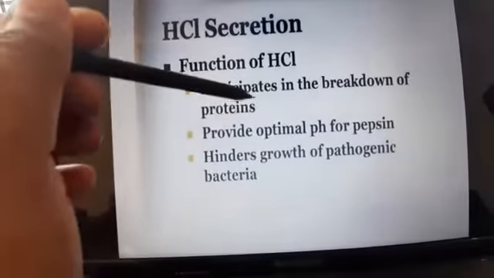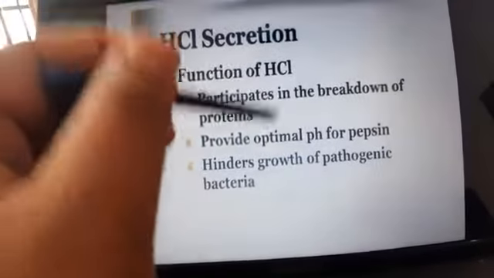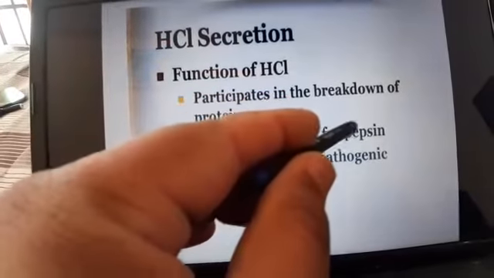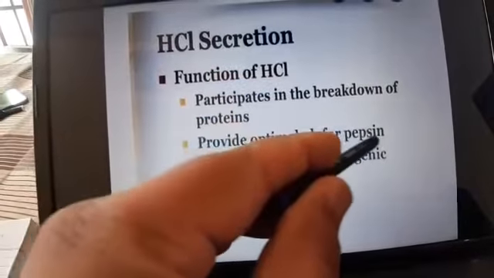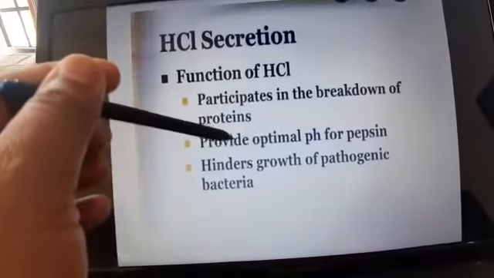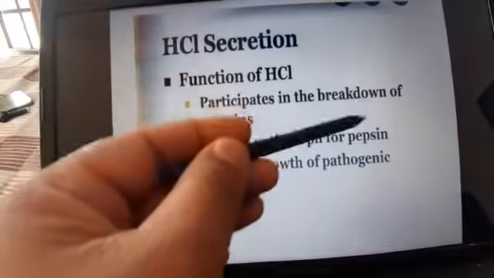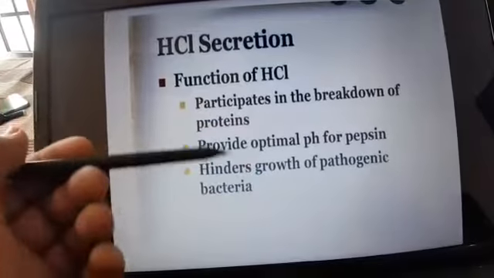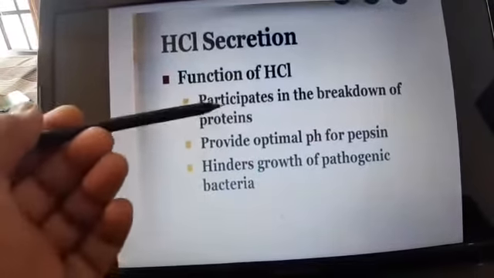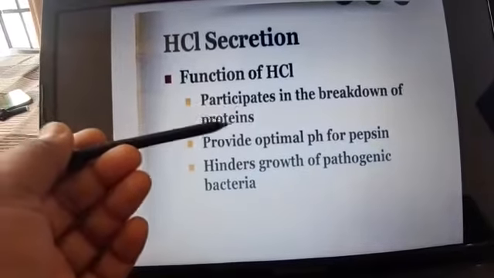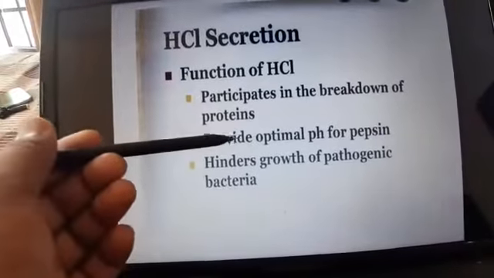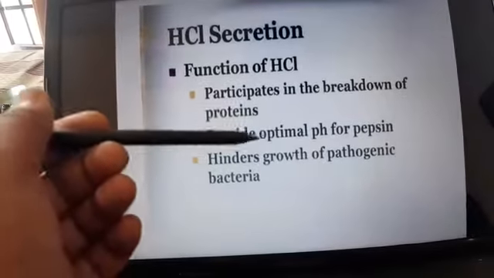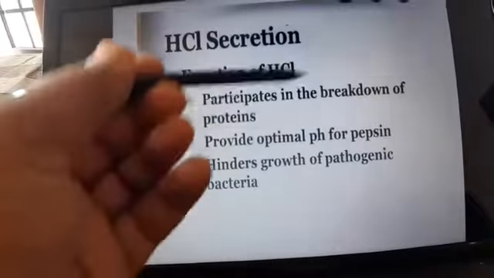It provides an acidic medium for pepsin. I will discuss pepsin later. So there are three functions of HCl. First, it helps in digestion of proteins. Second, it provides an acidic medium for pepsin. And third, it kills harmful bacteria present in our food.